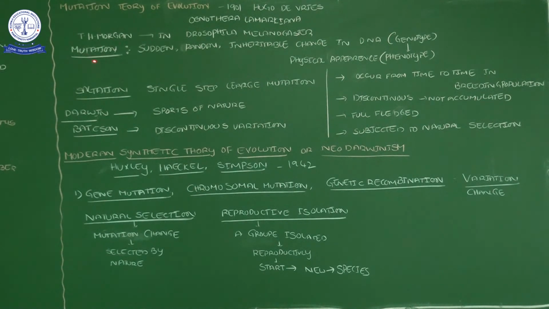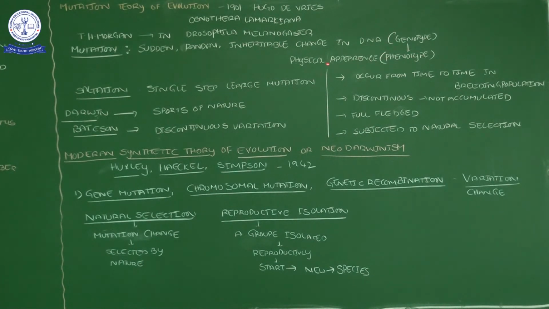Here they have given a definition of mutation. Mutation is a sudden change, random, it will not continue, and it is inheritable. They are saying it is an inheritable change in which the DNA changes. By the changing of DNA or genetic material, we call it a change in the genotype. If the genotype is changed, it will automatically influence the phenotype.